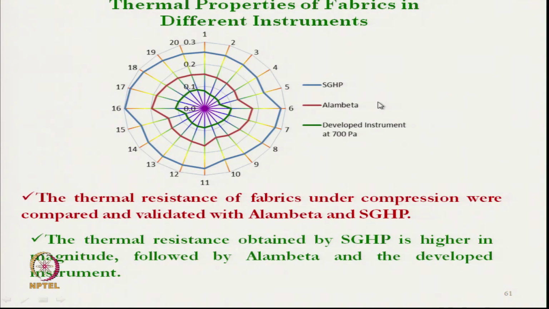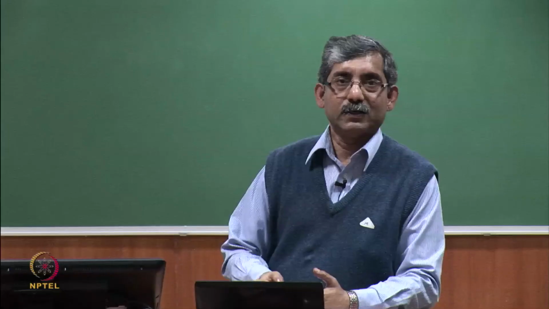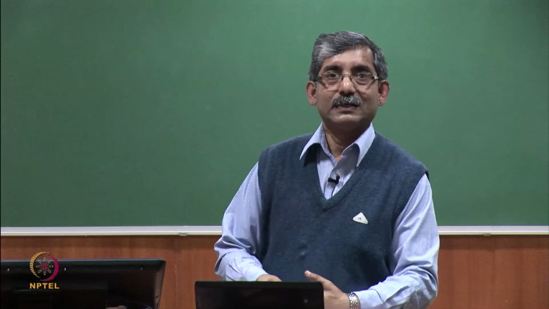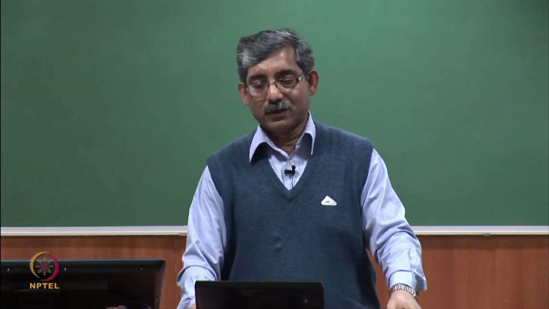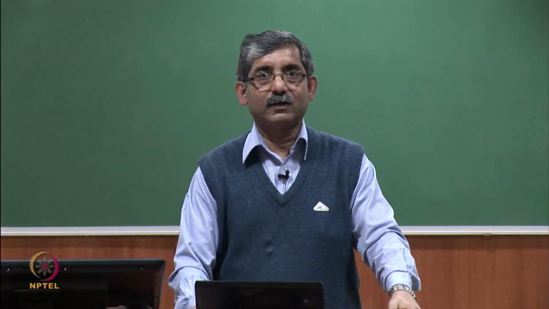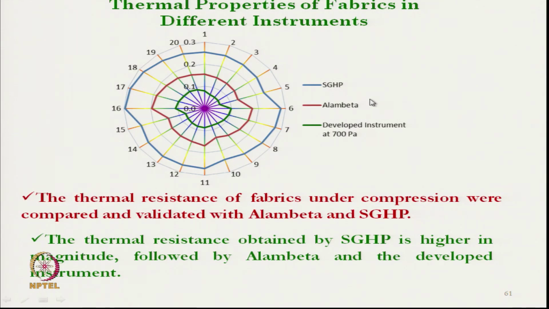Now, the data from this instrument was compared with other standard instruments like the sweating guarded hot plate, and Alambeta, which is another instrument for measuring thermal transmission.